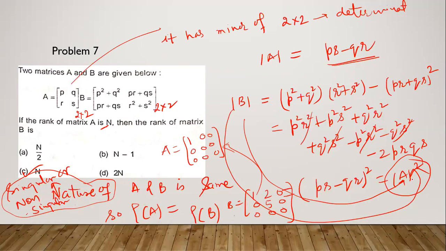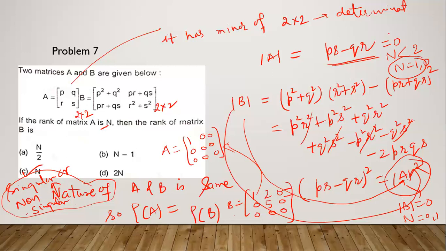So in this question, we have to see if this determinant is 0, then N will be less than 2. Then N will be 1 or 0. Why 0? Because PQRS can be 0 also. In this case, determinant B will also be 0. So because determinant A is 0, N will be 0 or 1. We don't know the value of capital N here. It can be 0 or 1 also.